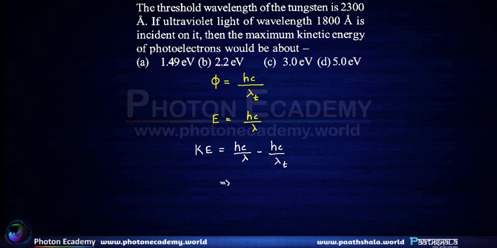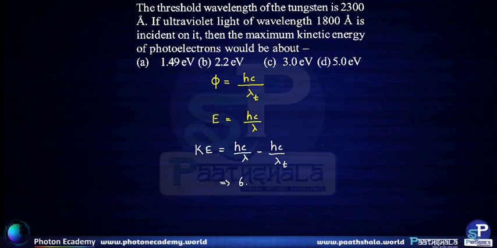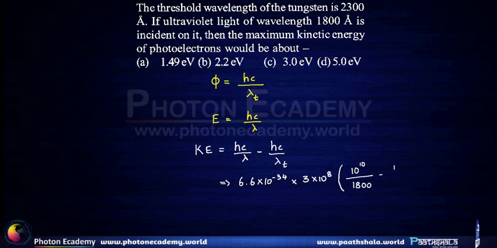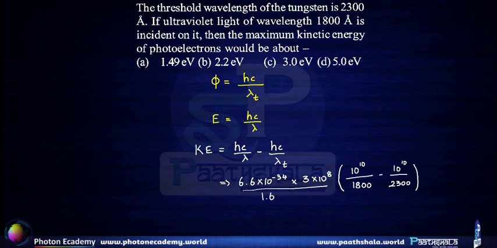So we have Planck's constant as 6.6 into 10 to the power minus 34 in SI units. Speed of light is 3 into 10 to the power of 8. We have 10 to the power 10 divided by 1800 minus 10 to the power 10 divided by 2300, and this would give us an answer in SI units, which is joules. If we divide this by the charge on an electron, that is 1.6 into 10 to the power minus 19, then we would get the energy in terms of electron volts.